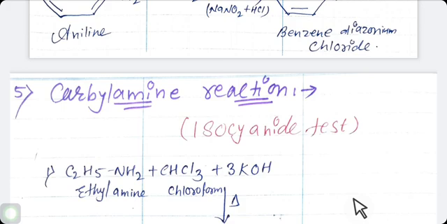In this reaction, aliphatic or aromatic primary amines on heating with chloroform give an offensive smelling product called alkyl or aryl isocyanide or carbylamine.